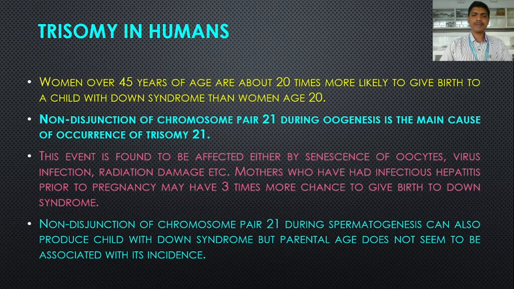Non-disjunction of chromosome pair 21 during spermatogenesis, which occurs in the male, can also produce a child with Down syndrome, but parental age does not seem to be associated with its incidence.